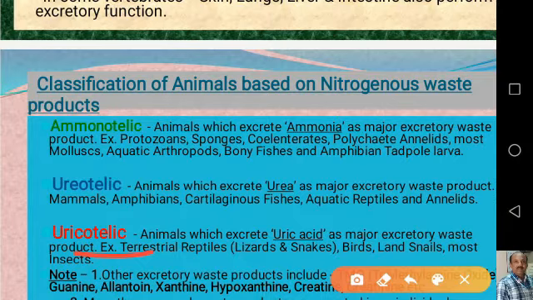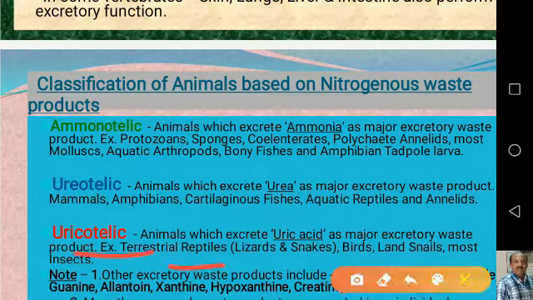Examples are terrestrial reptiles, lizards and snakes, birds, land snails, and most of the insects. These animals are collectively called uricotelic animals. Those animals which excrete urea, the process is called ureotelism, whereas the process of excreting nitrogenous waste in the form of uric acid is called uricotelism.